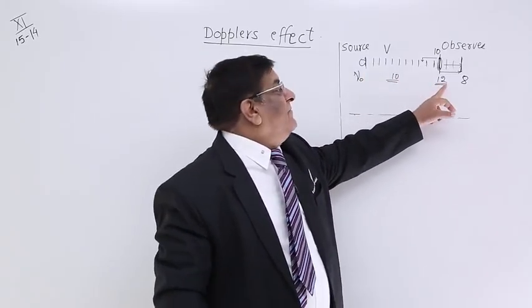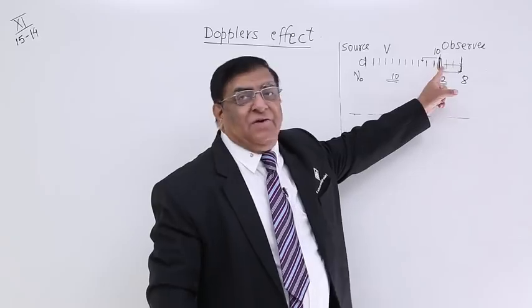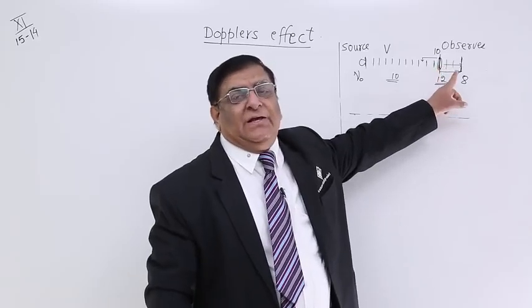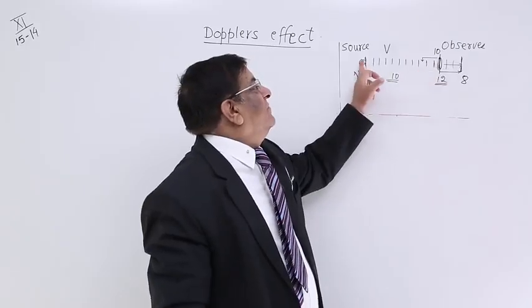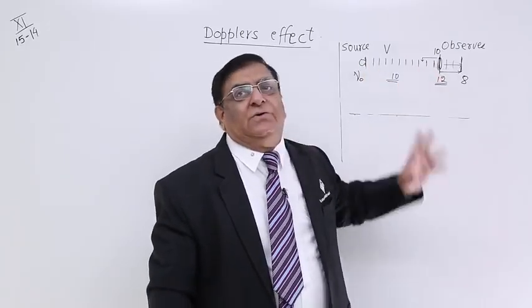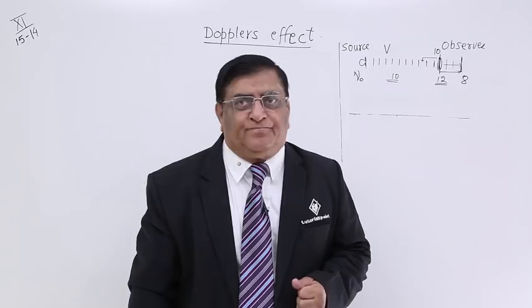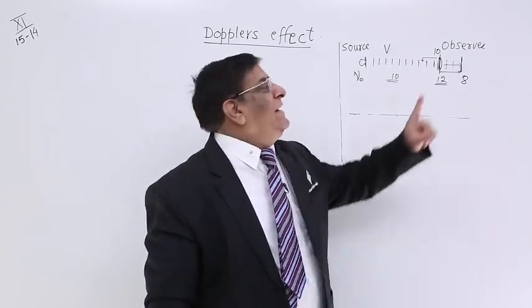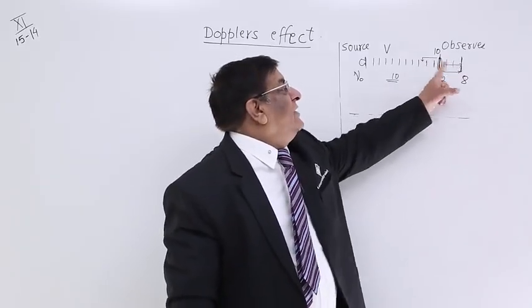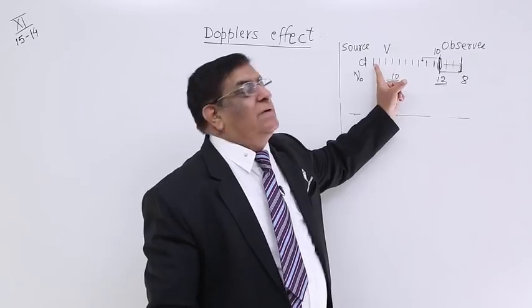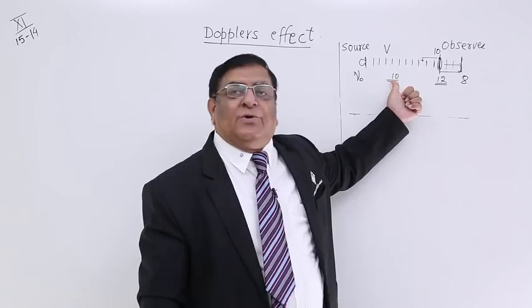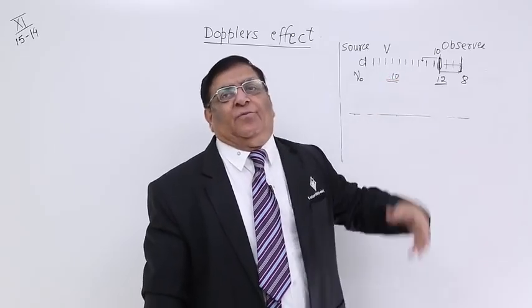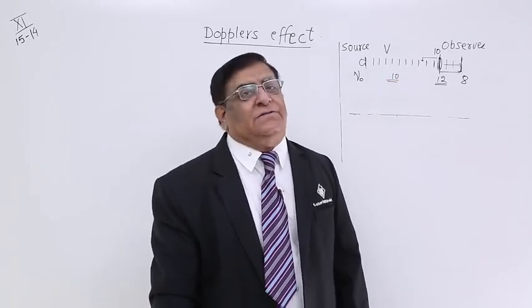And why the apparent frequency? It is the same wave, but this fellow is telling that the frequency is different because he is having a relative motion with respect to the source. This phenomenon, that when an observer has relative motion with respect to the source, the frequency that appears to him is different than the original frequency, is known as Doppler's effect.